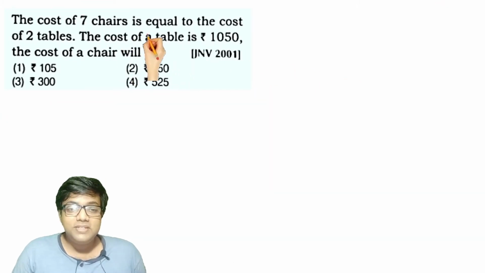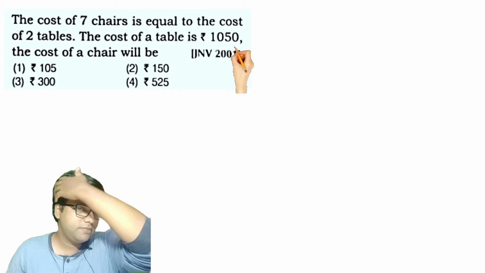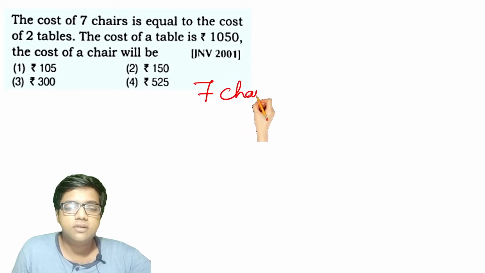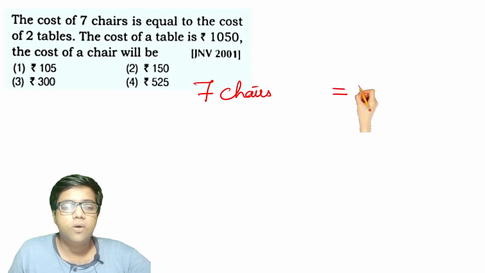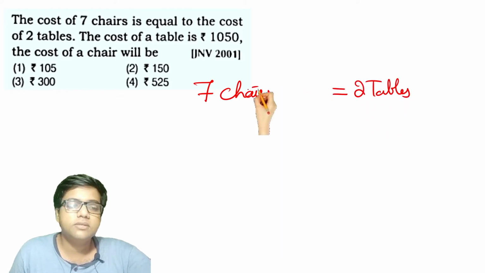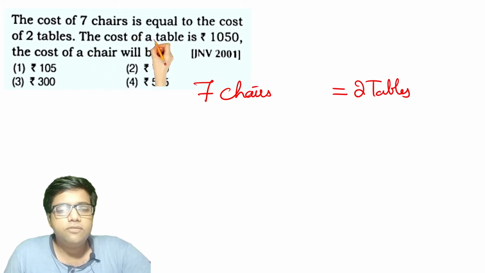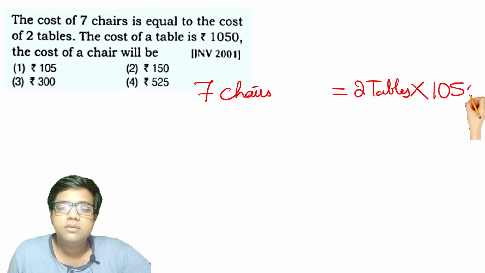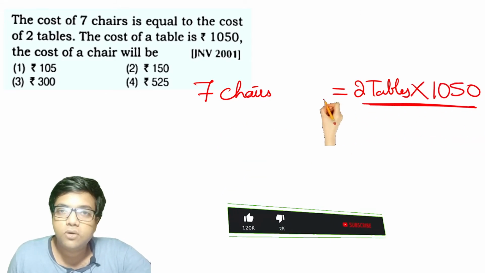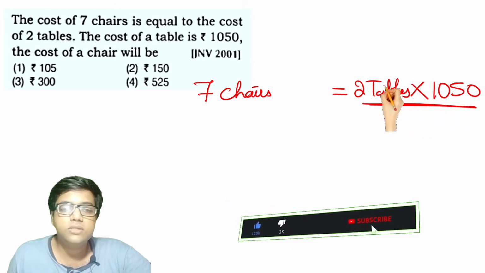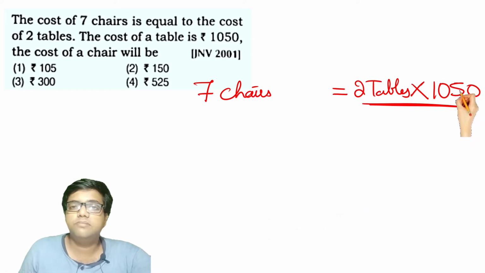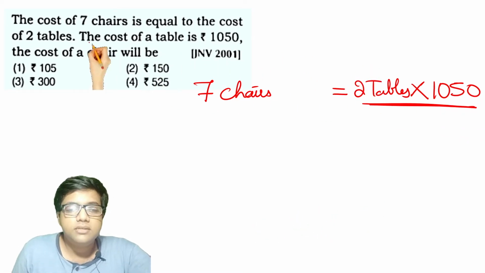The cost of 7 chairs is equal to the cost of 2 tables. Very well. The cost of 7 chairs is equal to the cost of 2 tables. Okay. One table's cost is 1050 rupees. Therefore, I will get the total cost of the tables. For one table it costs 1050 rupees, then for 2 tables I will have to multiply 2 with 1050. This is very simple multiplication. This is given in the question: the cost of a table is 1050 rupees.